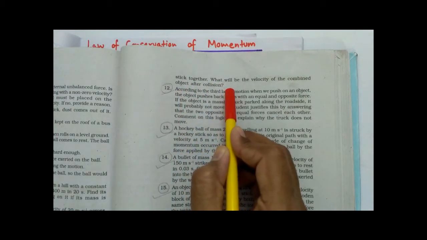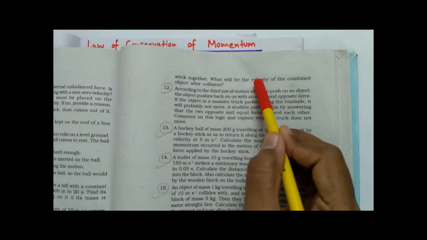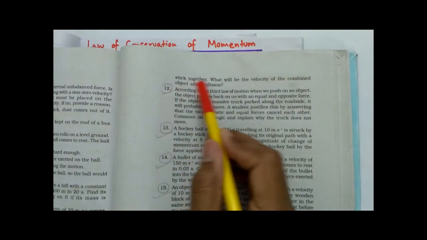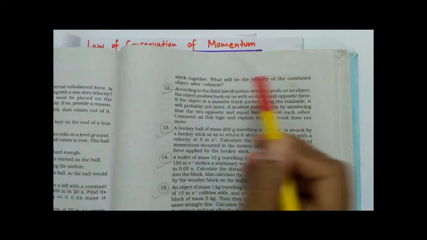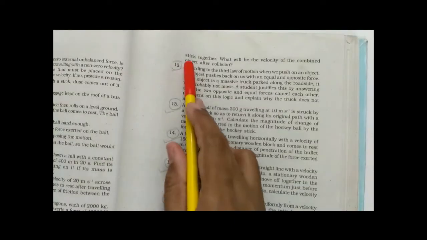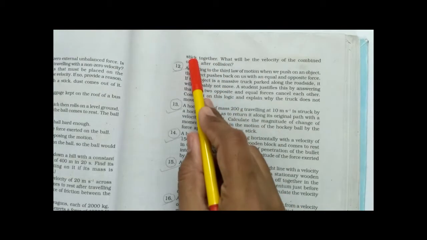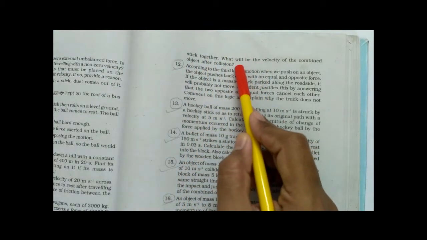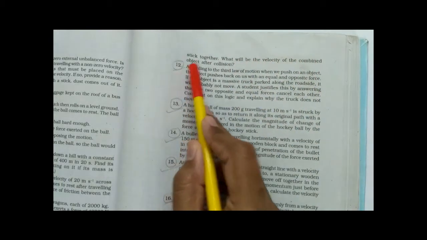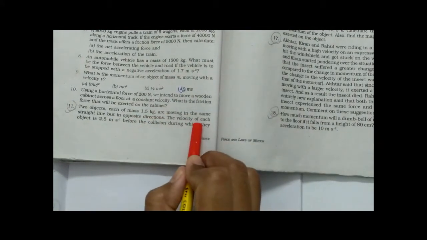So they have asked us to find the velocity of the combined object after collision. Why the combined object? Because both the objects get stuck together during the collision. So considering the total mass, we have to calculate the velocity of the combined object after the collision. So just write whatever is given in the question.